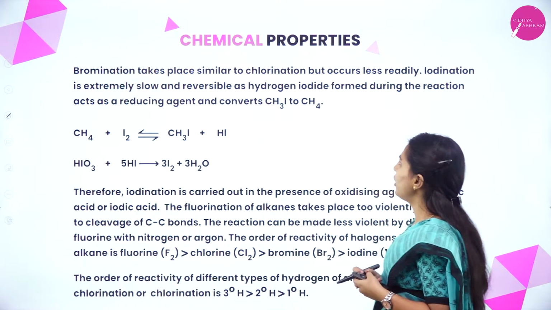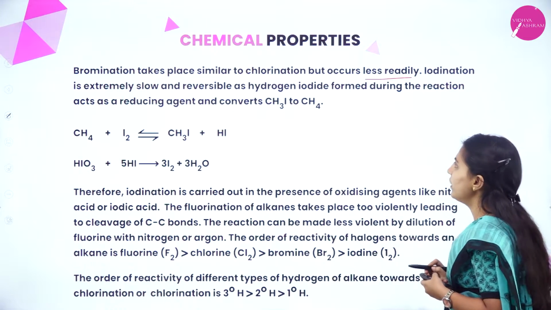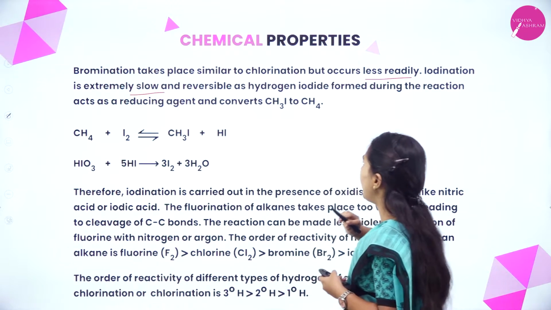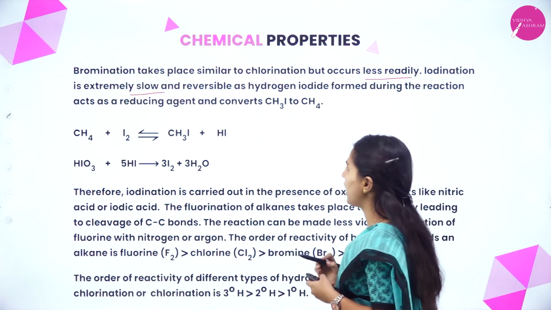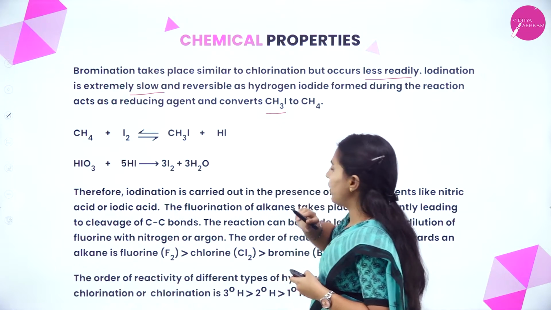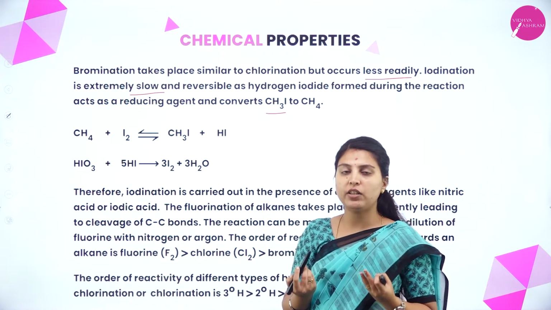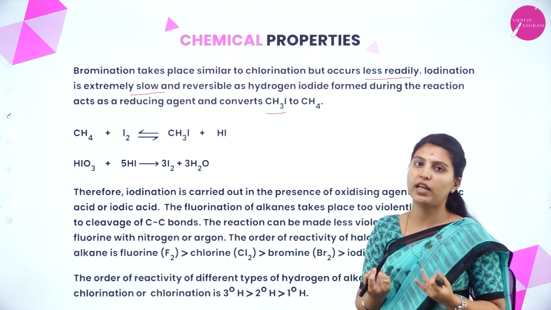Bromination takes place similar to chlorination but occurs less readily. Iodination is extremely slow and reversible as hydrogen iodide formed during the reaction acts as a reducing agent and converts methyl iodide back to methane. See here, halogenation is not only about chlorine, we can use bromine also, we can use iodine also.